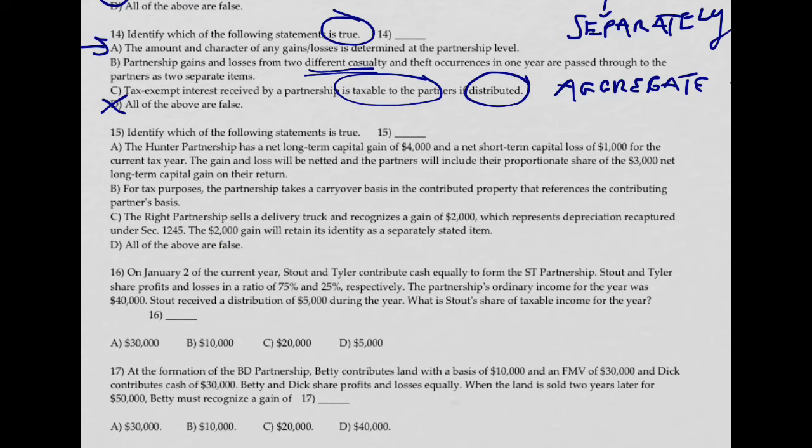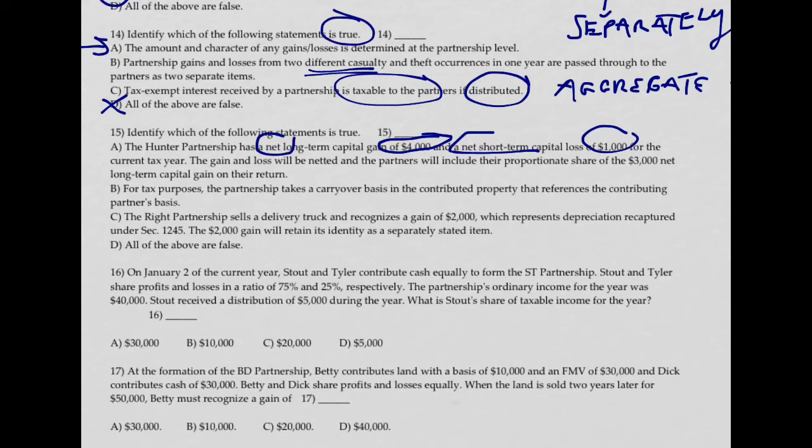For the current year, the gain and loss will be netted, and the partners will include their proportionate share of the $3,000 net long-term capital gain on their returns.